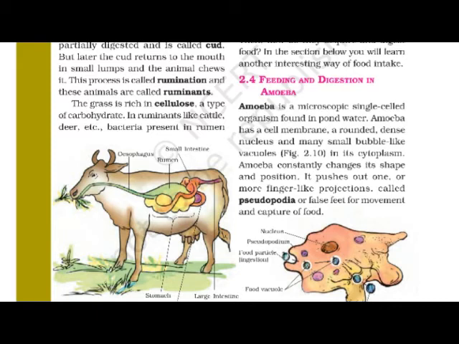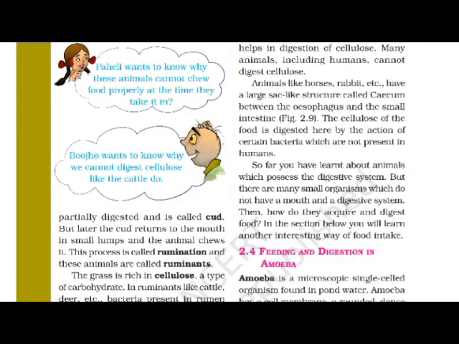Here we have got the answer of the question asked by Bhojo. We have found it. The rumen present between the esophagus and small intestine of ruminants contains certain bacteria which act on cellulose and digest it. But these bacteria are not present in humans. Therefore, ruminants can digest cellulose, but humans cannot digest cellulose.